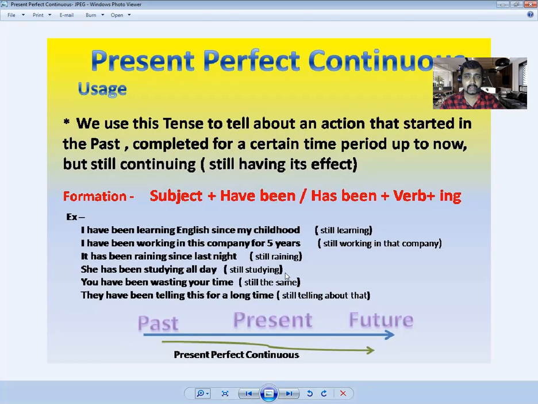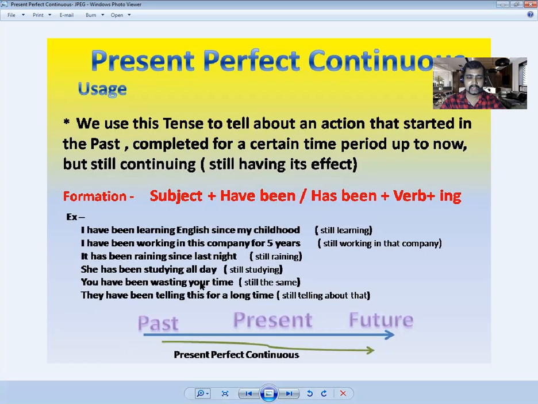So now someone is wasting their time. It is their habit. It has been happening for some time. So we say you have been wasting your time. For a period of time, it has happened like that. So you say you have been wasting your time.